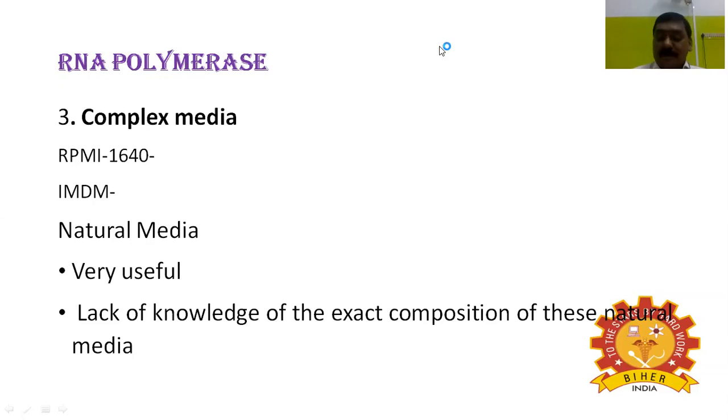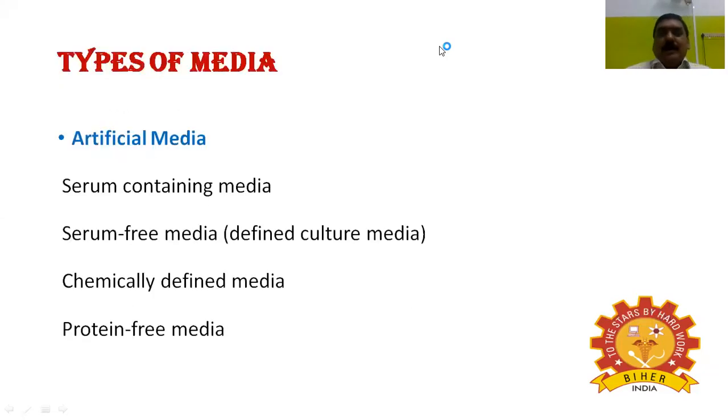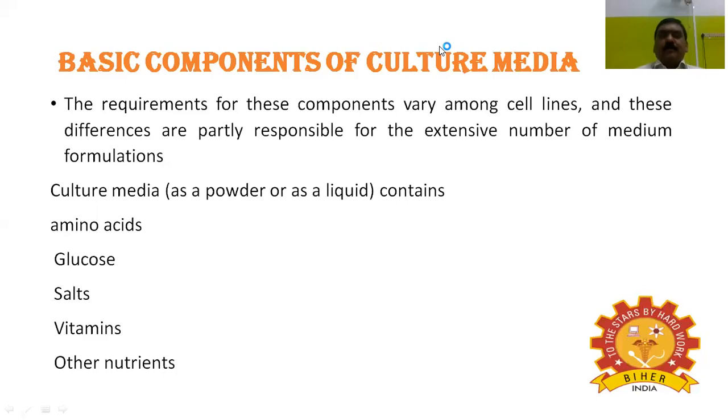So we call it natural. Next, I'm coming to artificial media. It's serum containing media or serum free media. It's chemically well-defined media and protein-free media. It is called artificial.